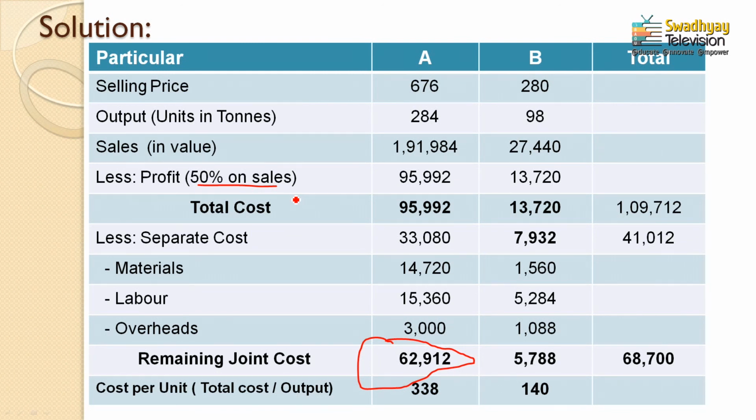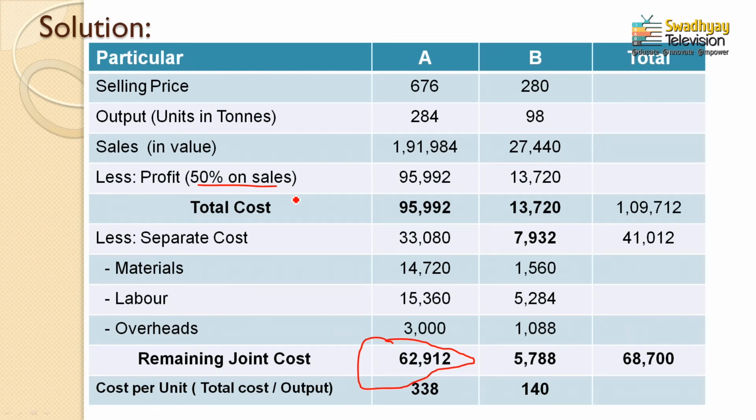How was the percentage applied? The percentage given in the question was 50% on sales, but we have a cost price. Then how did we apply the formula? We applied the formula through the table. How was the table applied? The table works this way: if it is 50% on sales, then it is 100% on cost, and that is why we applied 100% profitability percentage on cost, which comes to 95,992. In this way we find the selling price.